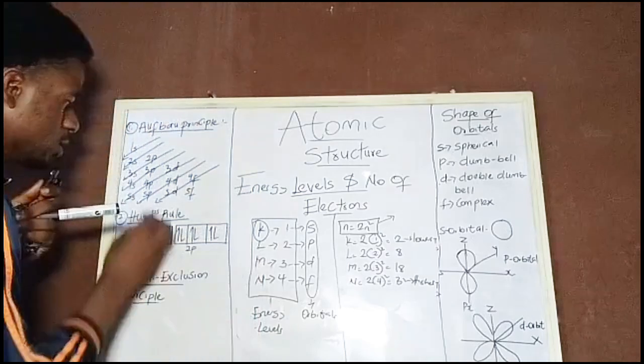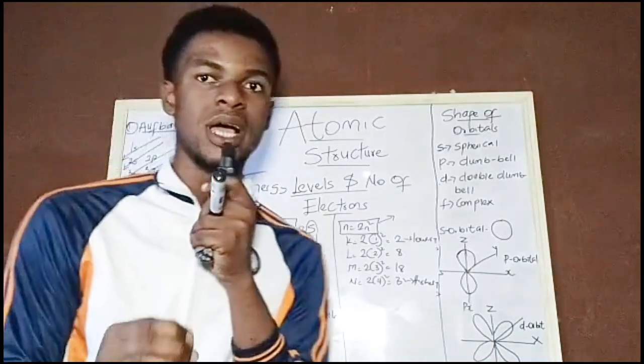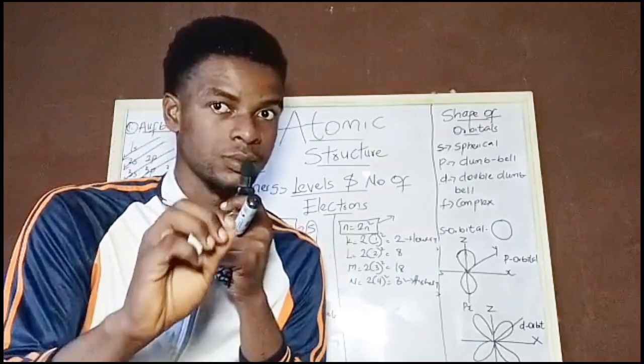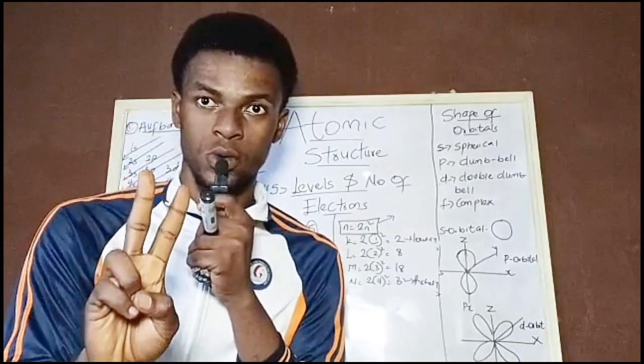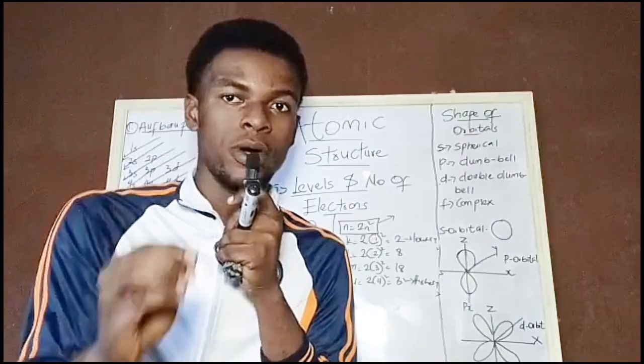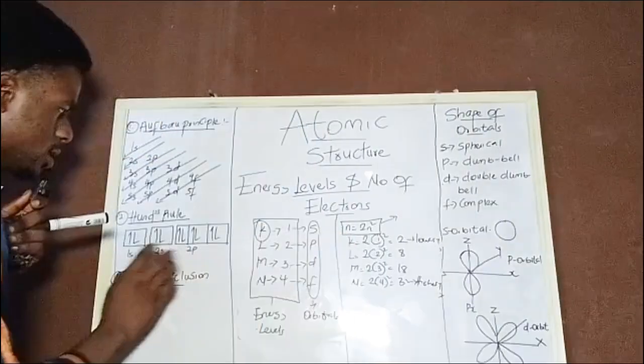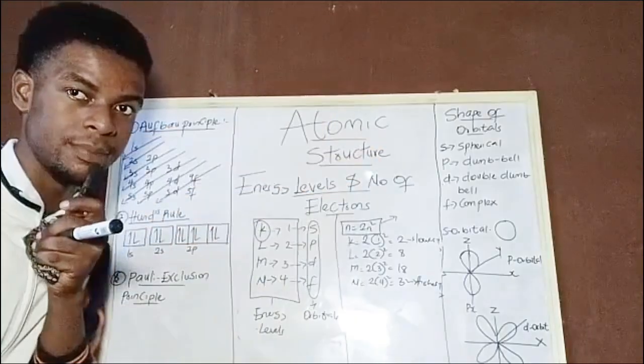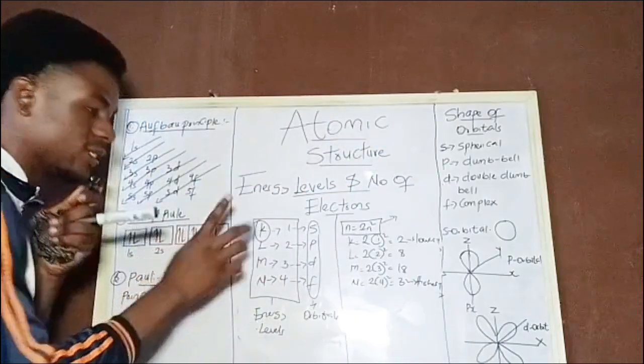So now the second one is the Hund rule. This rule states that the filling of electrons in an orbital should not be more than 2, and each must point in an opposite direction. Now, if you look at this one very well, you have a box, and you have 2 inside of it.